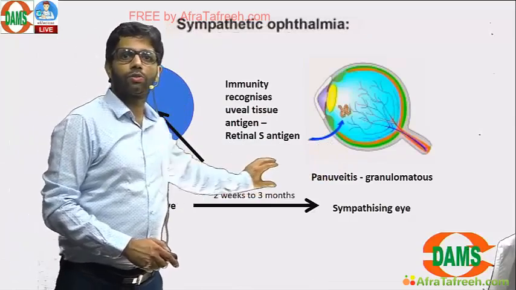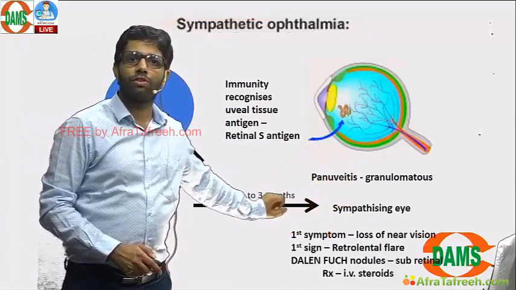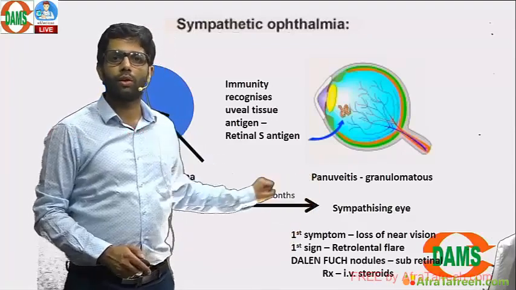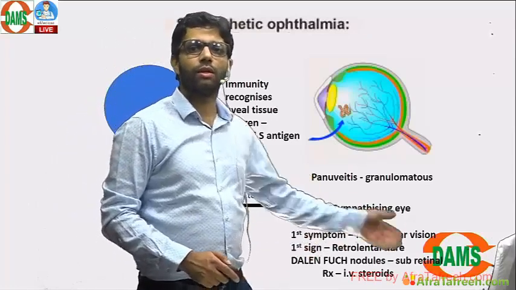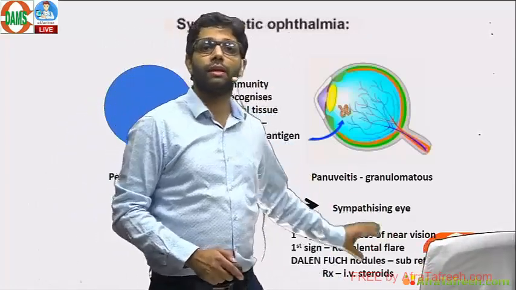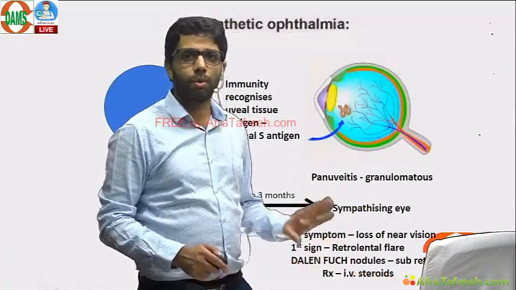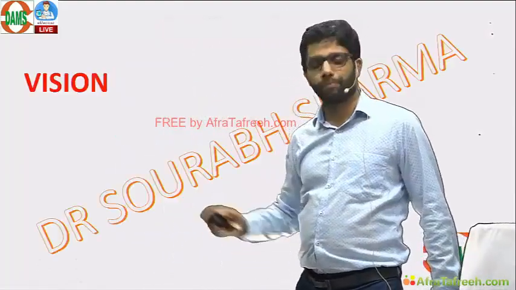Critical period is 2 weeks to 3 months for development of the sympathizing eye. First symptom is loss of accommodation. Retrolental flare is the first sign. Treatment is intravenous steroids. We don't take out the eye nowadays. Intravenous steroid, try to save the eye. Dalen-Fuchs nodules are under the retina. That is also seen in Vogt-Koyanagi-Harada syndrome and sympathetic ophthalmitis both. So remember sympathetic ophthalmia if you want to remember one point in uveitis.